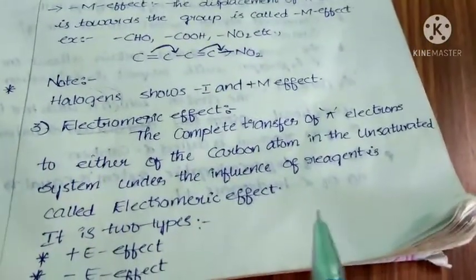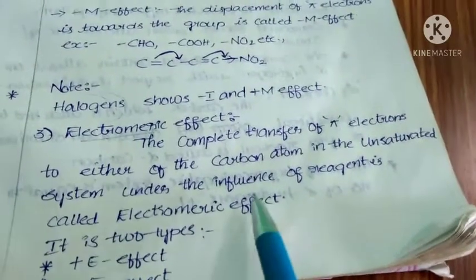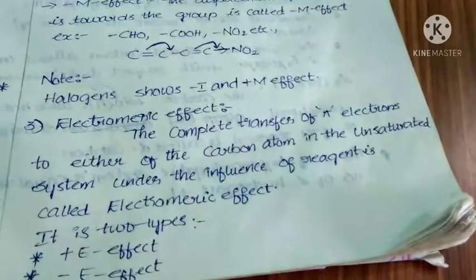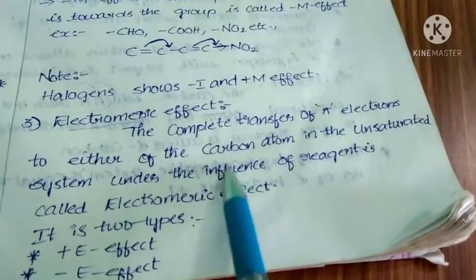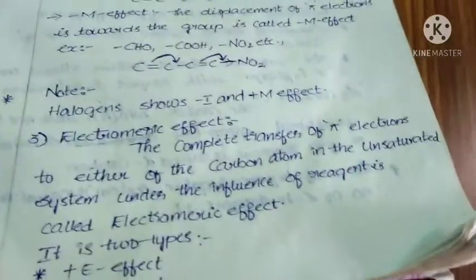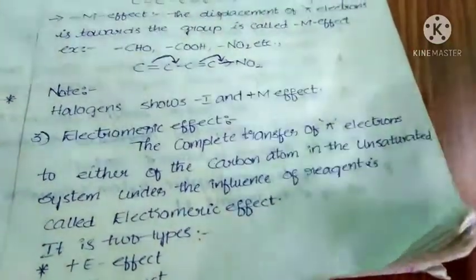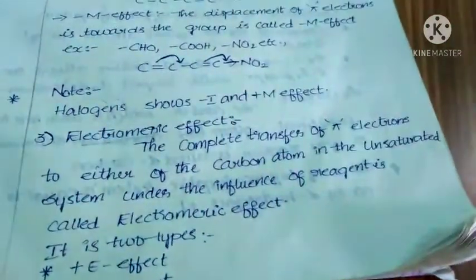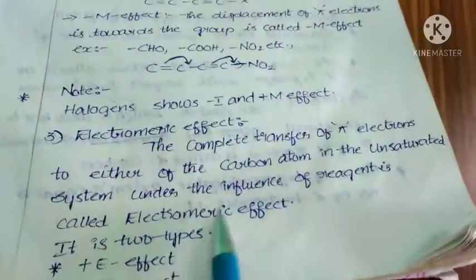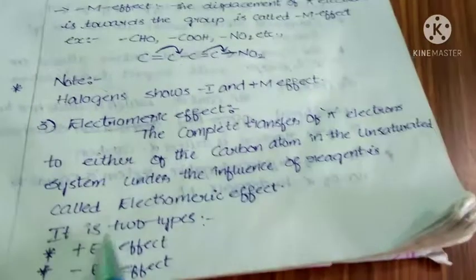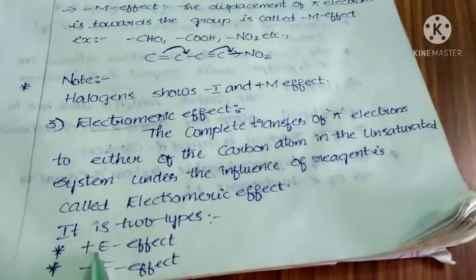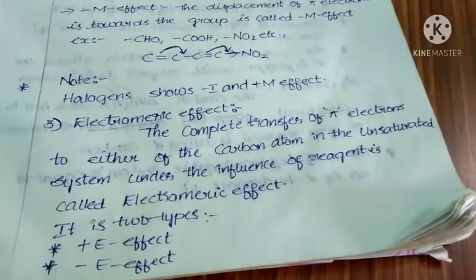In such a case, what happens? Pi electrons are completely transferred to either of the carbon atoms under the influence of what? Reagents. That means when any reagent is going to react with that unsaturated system, the pi electrons completely transfer towards either of the carbon atoms. That effect is called electromeric effect. This is also of two types, like inductive and mesomeric effect. They are plus E effect and minus E effect.